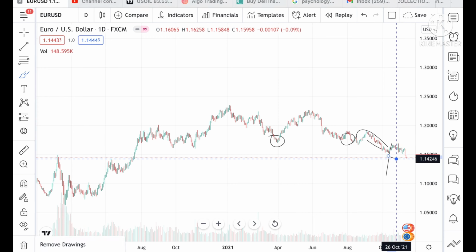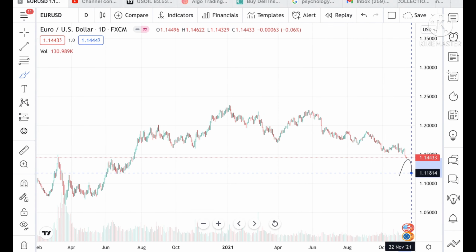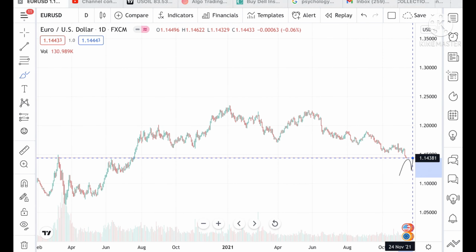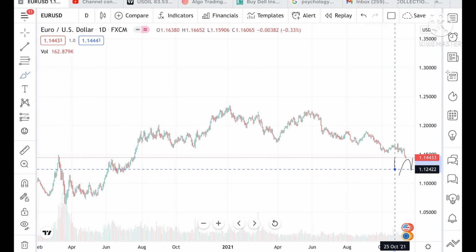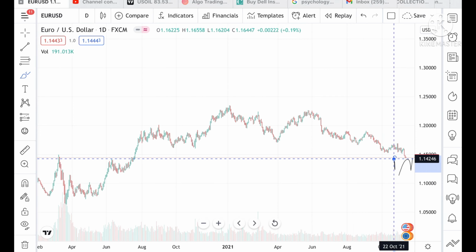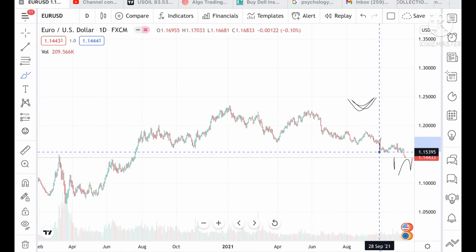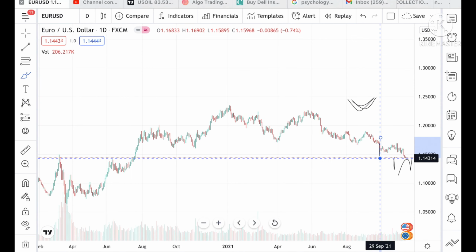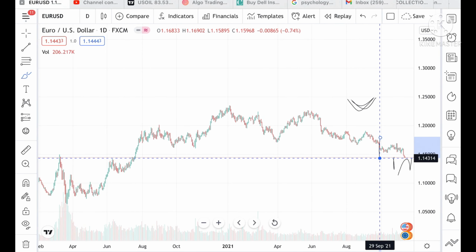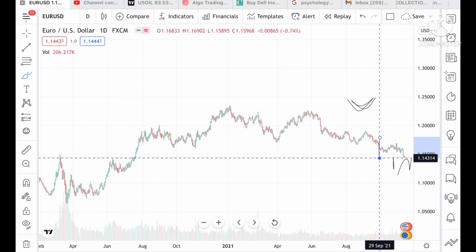Suppose the price doesn't sustain this level, because a strong support is coming at around 1.14381. If the price reaches this level, we can see a bounce back from it, because this level has been tested only once. So we can see a bit of a bounce back from this level, and then if it comes again, we can see it go further low.